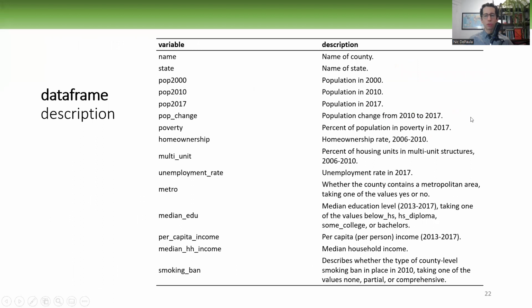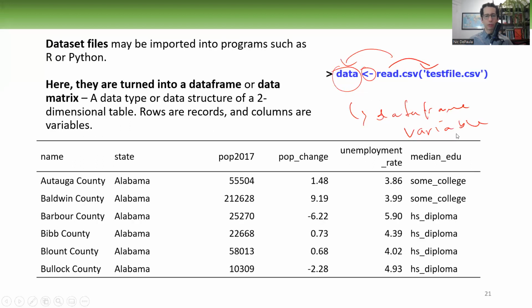And also we should know the data frame description. It's kind of like the metadata, the data about the data. So the data frame may look something like this with the actual data itself. Here we have county information of counties. So the observational unit is the county level. All of the records, all of the instances are different counties, maybe in Alabama, but maybe in all the states, depending on the extent of our data. And these are the variables, the information about the counties that we have.